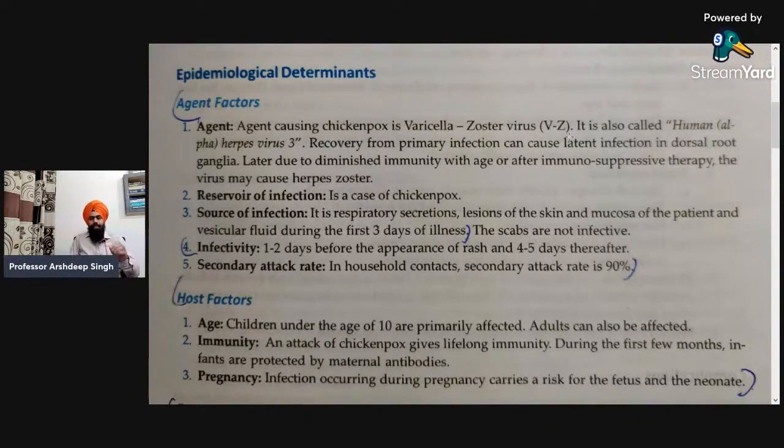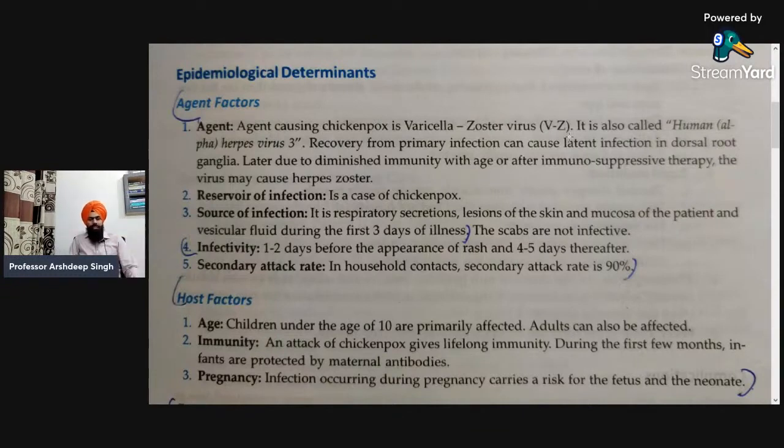Recovery from primary infection causes latent infection in the dorsal root ganglia, and later, due to diminished immunity with age or after immunosuppressive therapy, the virus may cause herpes zoster. So that is the agent, and that is how it affects the body.